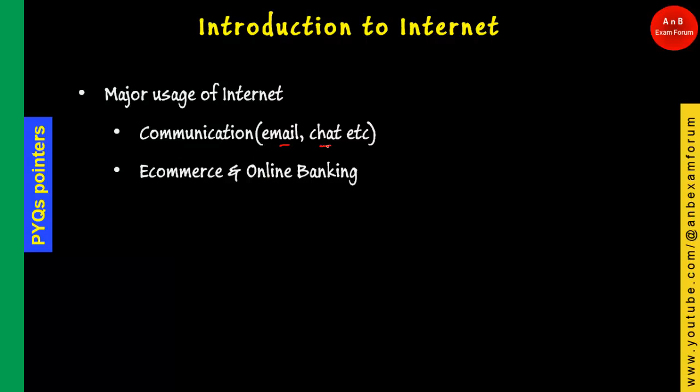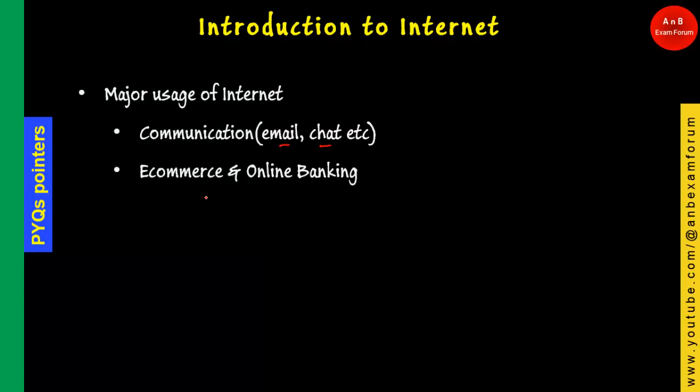The next major usage of internet is e-commerce and online banking. Everything nowadays is connected to the networks. E-commerce is the terminology more specifically for shopping on the internet. From the internet you can buy a product and it will be delivered to your home.